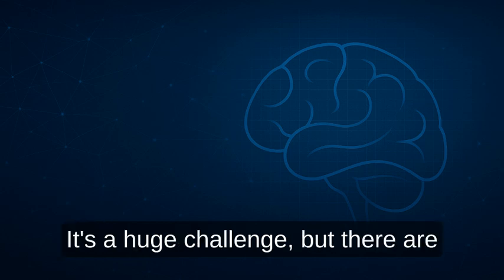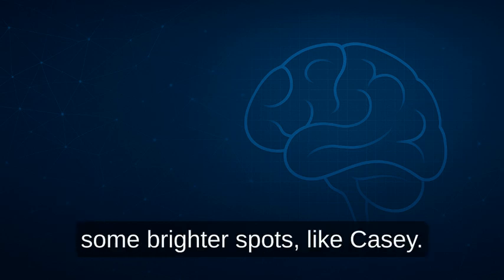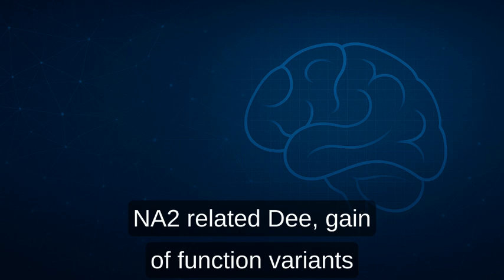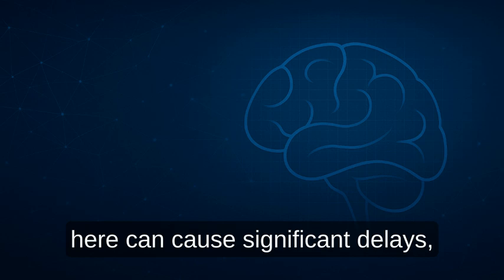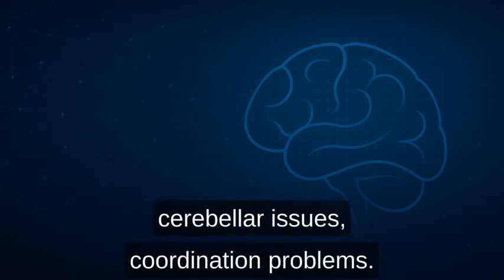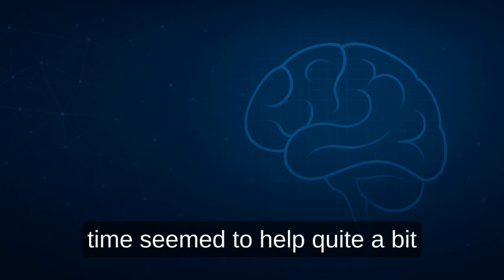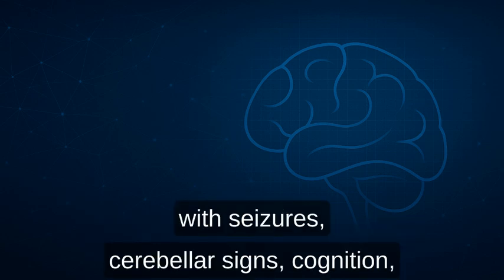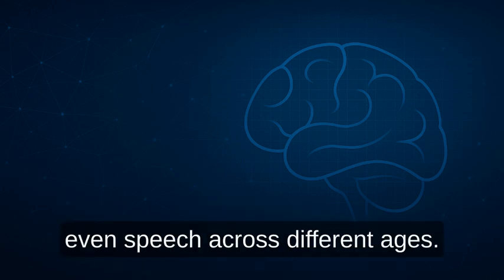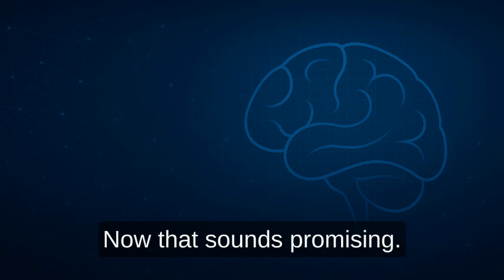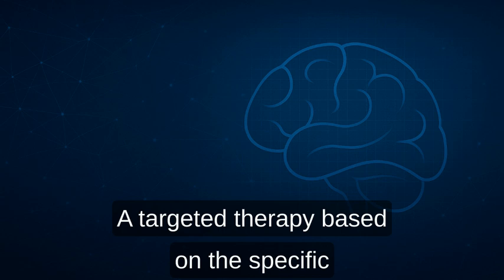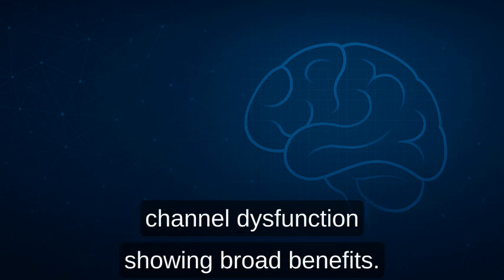It's a huge challenge, but there are some brighter spots, like KCNA2-related DEE. Gain-of-function variants here can cause significant delays, cerebellar issues, coordination problems. But a study showed that 4-aminopyridine, a potassium channel blocker this time, seemed to help quite a bit with seizures, cerebellar signs, cognition, even speech, across different ages. Now that sounds promising, a targeted therapy based on the specific channel dysfunction showing broad benefits.